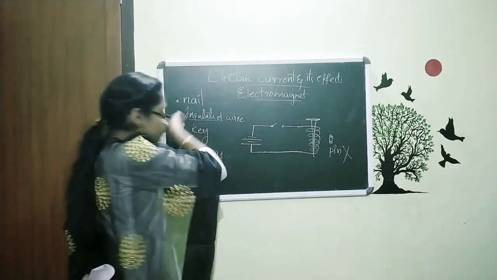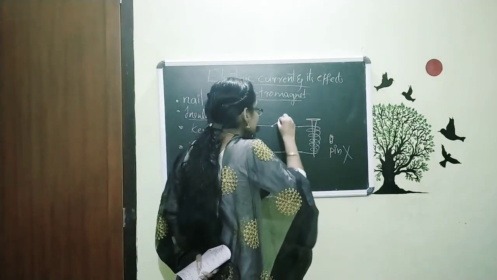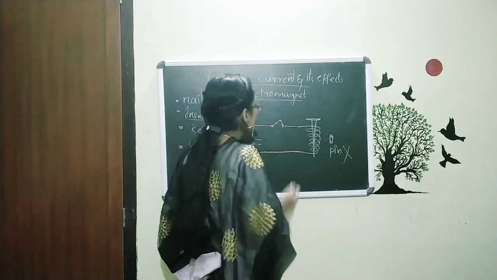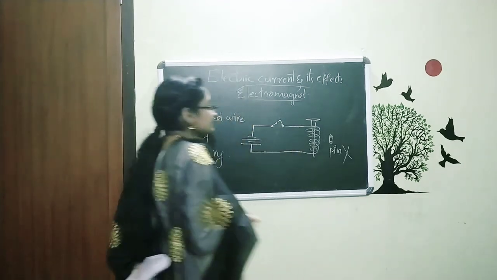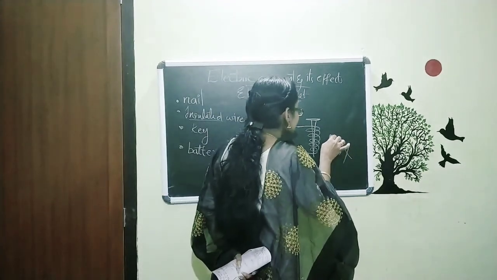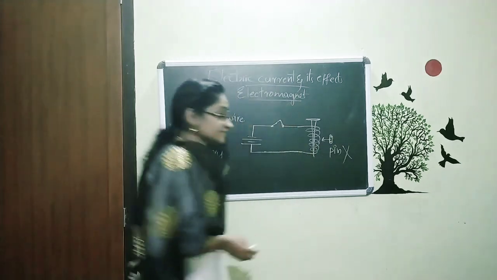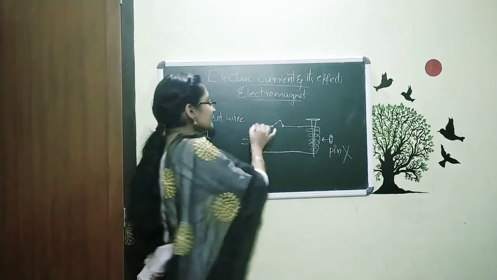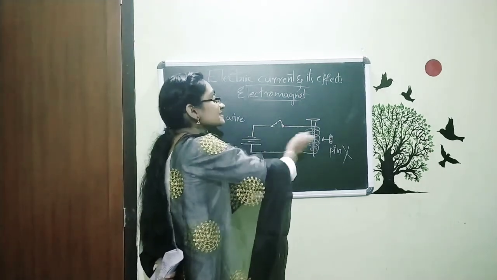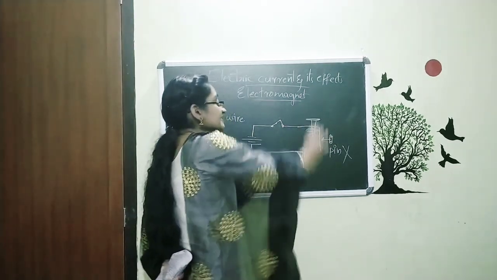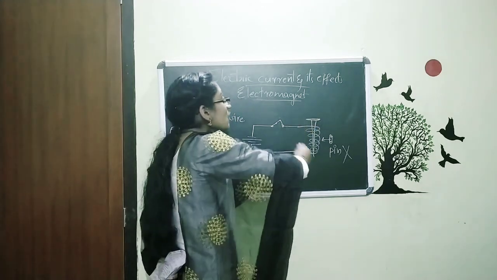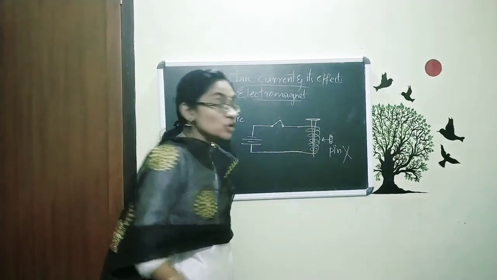Now I am going to close this key. Now you can see that this pin will jump to here. That means when the electricity is flowing through this section, it is converted to a magnet. And now I can call this an electromagnet.